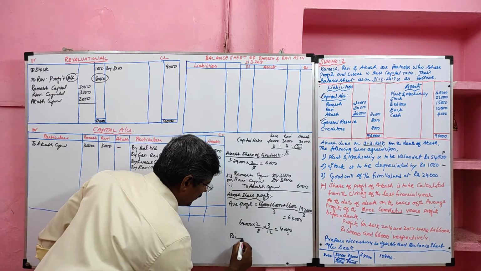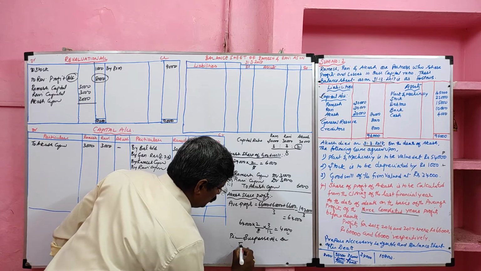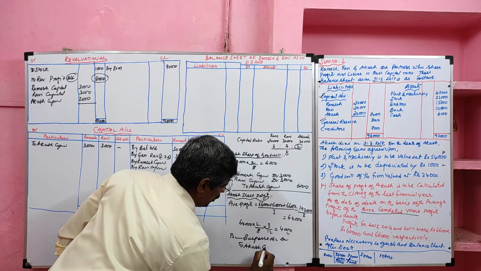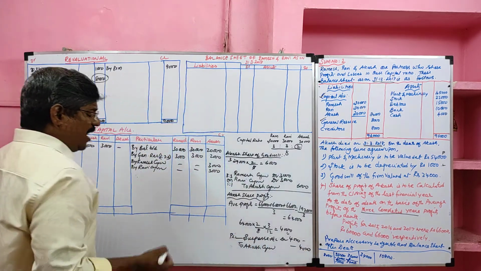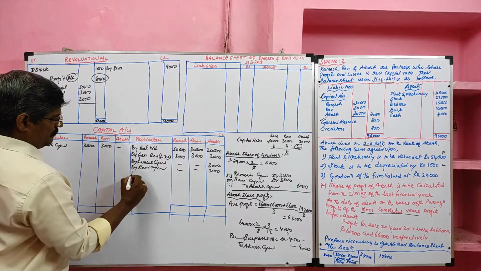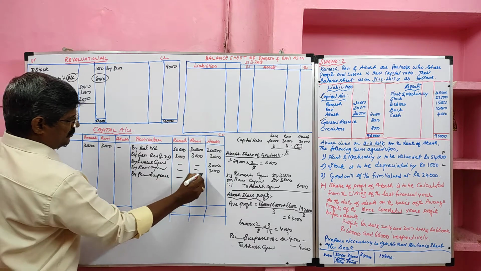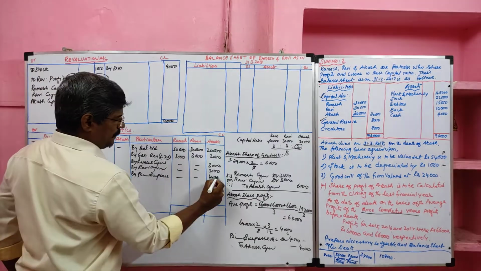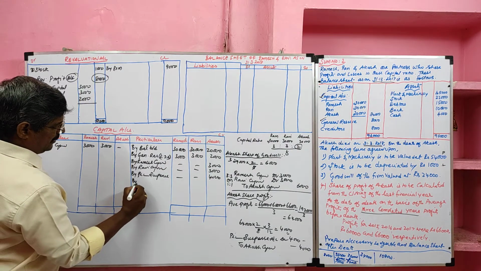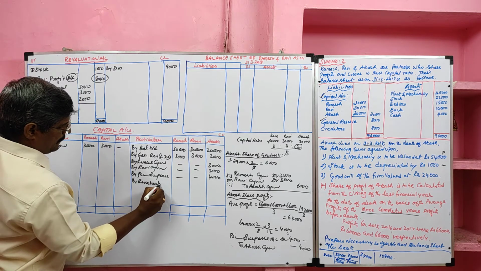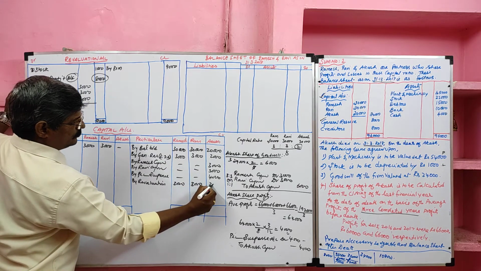That entry is profit and loss suspense account debit to Akash capital, value 4,000 rupees. This Akash share of profit should be credited to the capital account by profit and loss suspense account. Profit and loss suspense account goes to Akash. Then we'll take revaluation profit to the capital account by revaluation 3,000, 3,000 and 2,000.